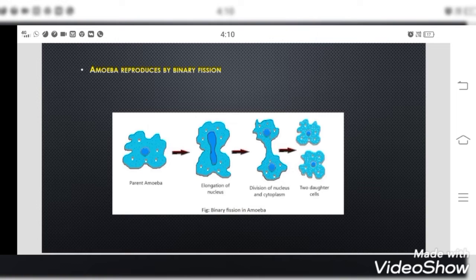And the third step, it's very important. First, the division of the nucleus is occurring and later the cytoplasmic division. Okay, that you don't want to forget. First, the nucleus is dividing, then only the cytoplasm. Then it will be completely divided into 2 identical daughter cells. So this is the schematic diagram of the binary fission in amoeba.